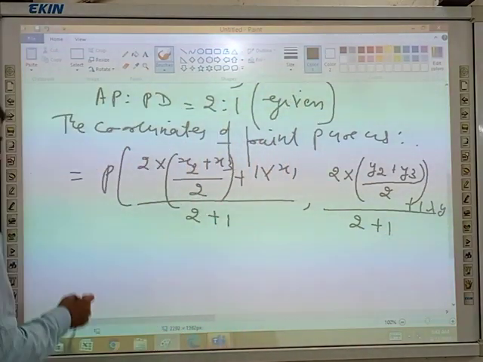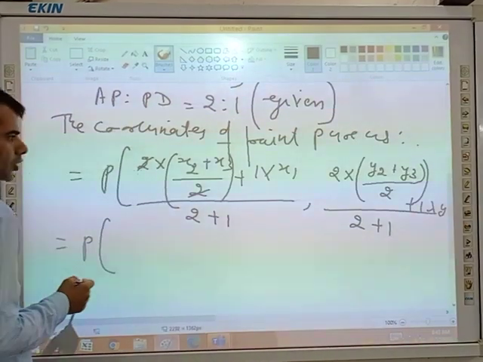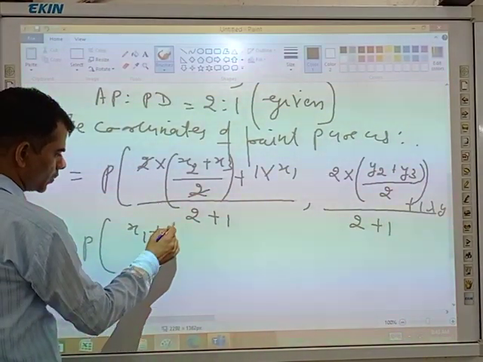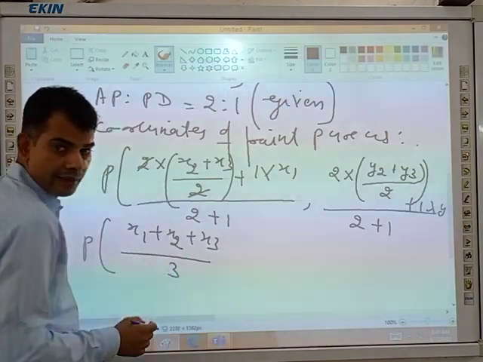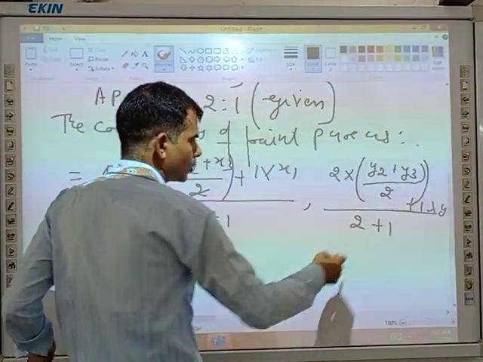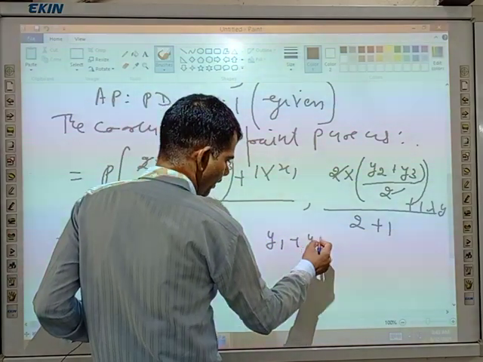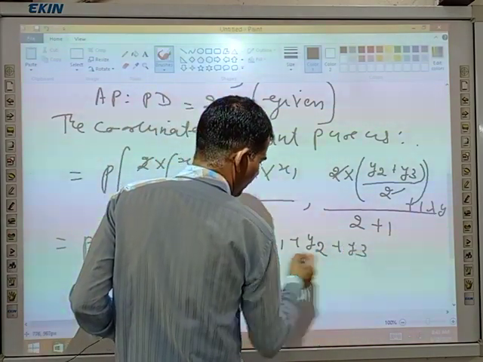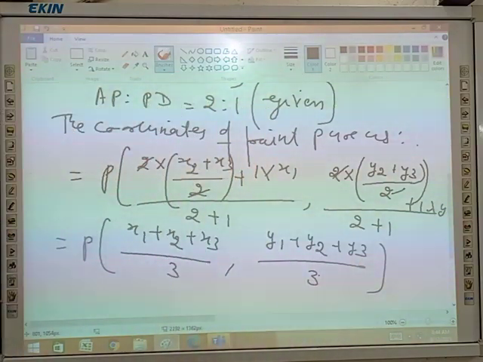Now the coordinates of point P: the 2s cancel out. So it becomes x1 plus x2 plus x3 divided by 3, and y1 plus y2 plus y3 divided by 3. Any doubt, any problems?